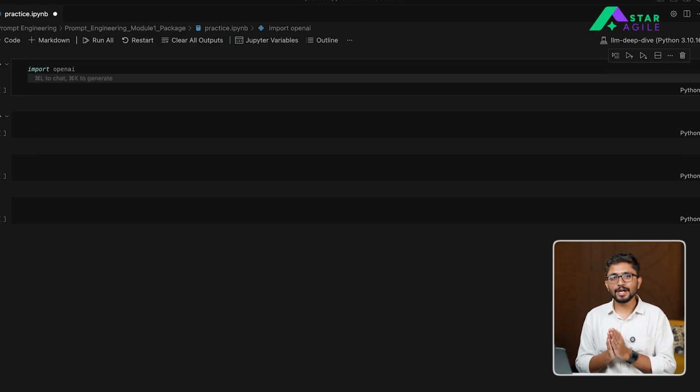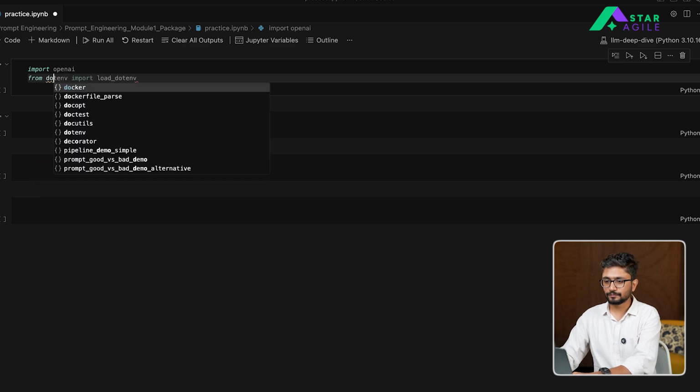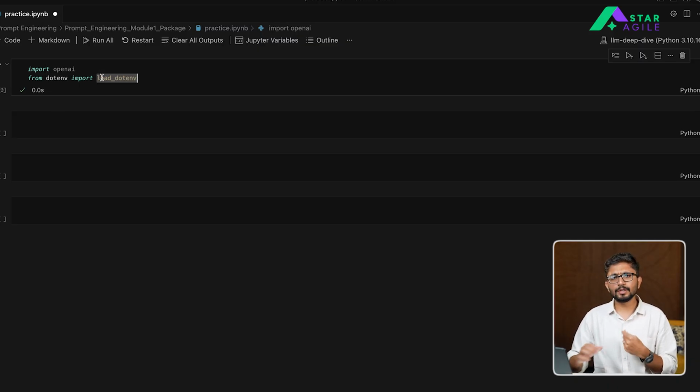Second thing which we also need to do is load our OpenAI API key into our environment variable, which OpenAI is automatically going to read in order to start the conversation between the LLM and our system machines. For doing that, we are going to use a package called .env. This .env package, again, you can install easily using pip. It's most commonly used for loading the environment variables present in these .env files.